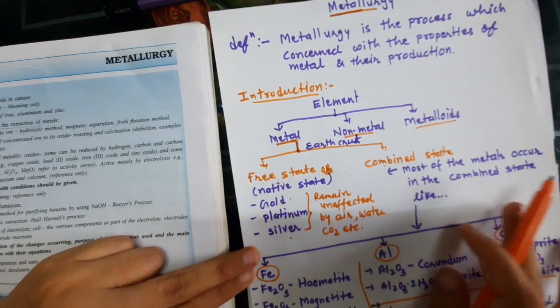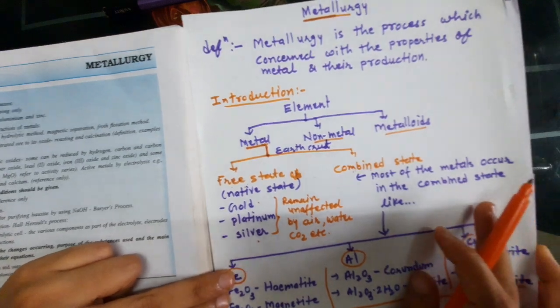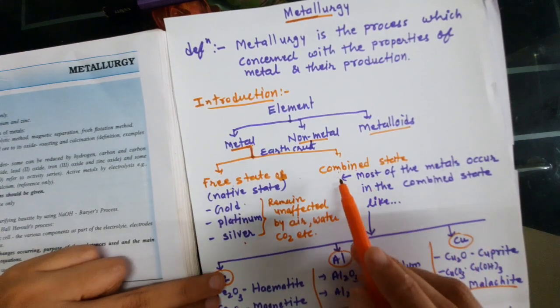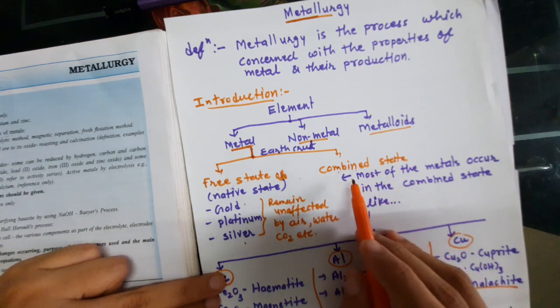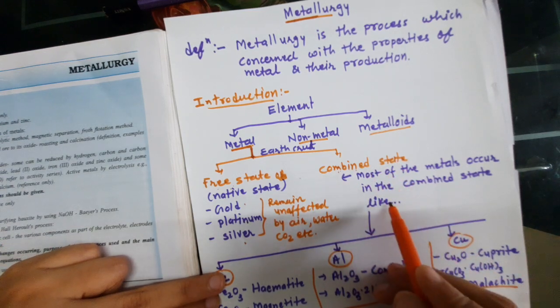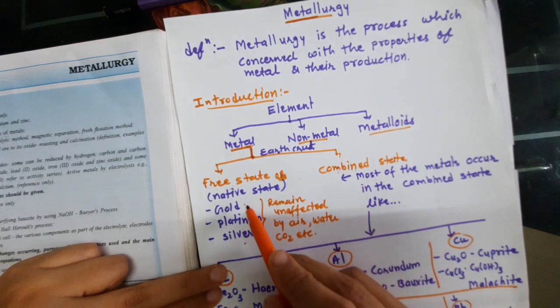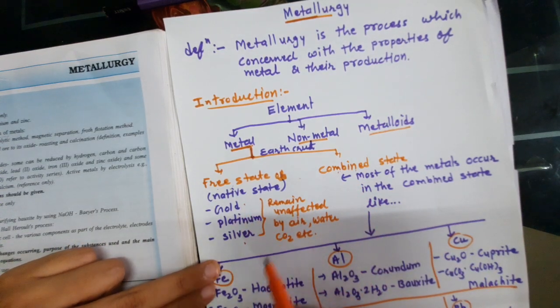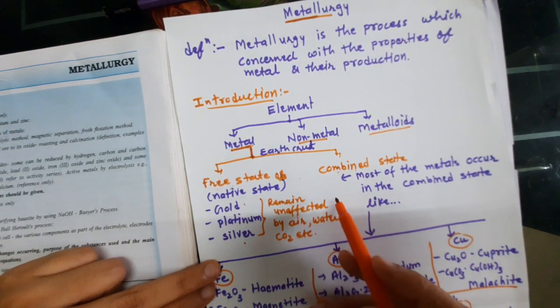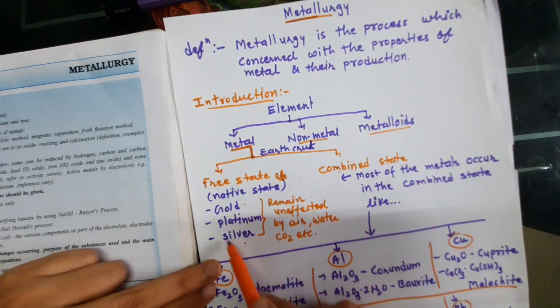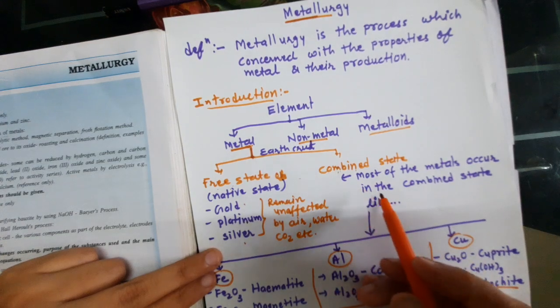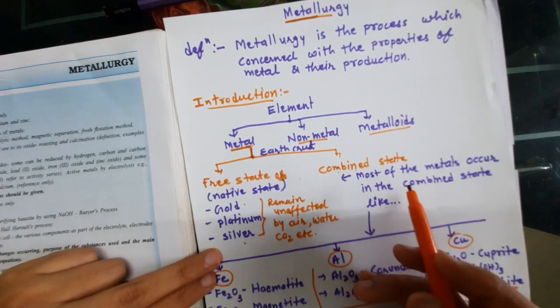Now the second type of metal present in the earth crust is in the combined state. Most of the metals occur in the combined state. We know there are numbers of metals in the periodic table, and out of them only three are in a free state, the others are present in a combined state. What is the meaning of combined state?